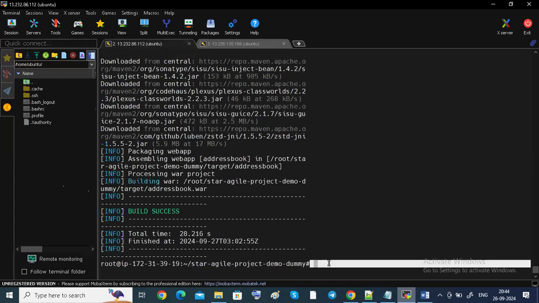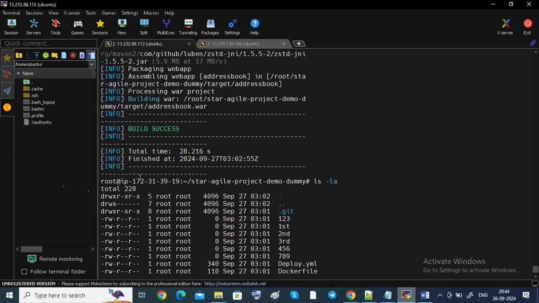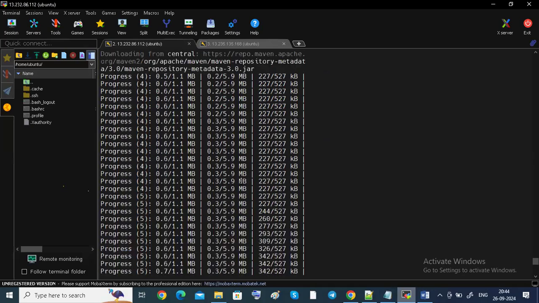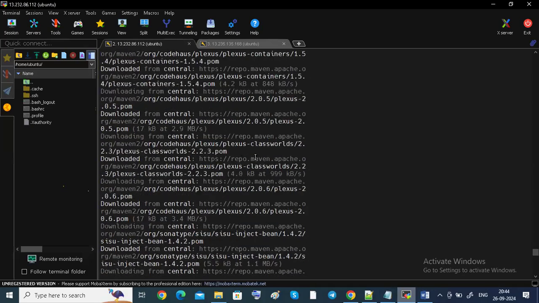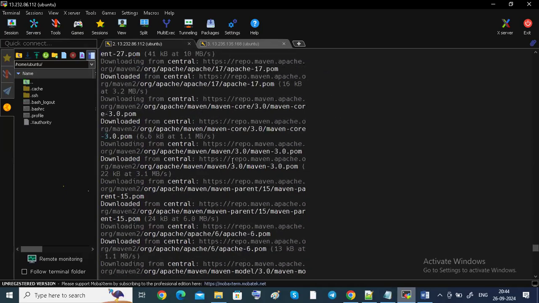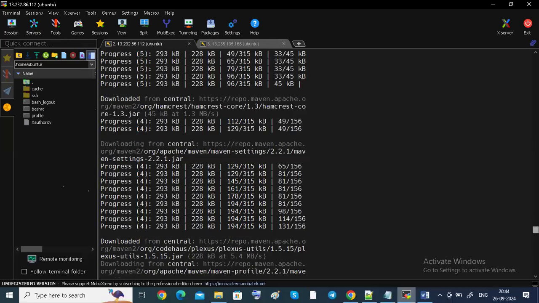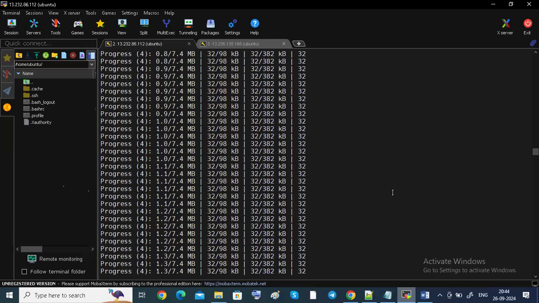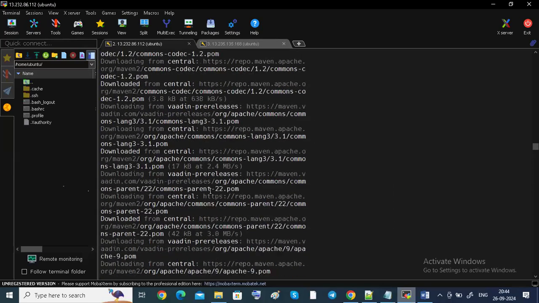See, I will be checking here whether the packages came or not. ls -la. You can see here, target has come. Okay, build is success. If you can see here, build is success. I already did this build and all those things. All the test verification and everything is done, guys. All the validation and test and everything is done. This is a validation. If you can see here, release everything.